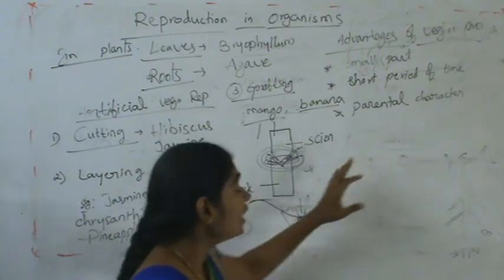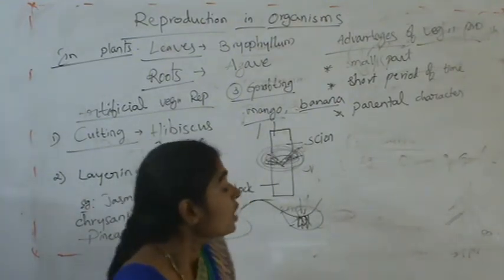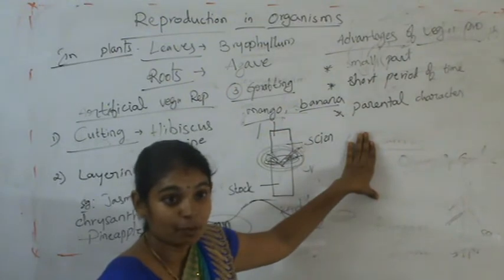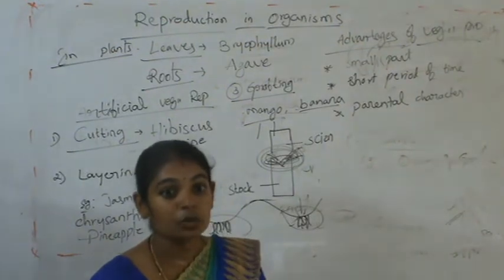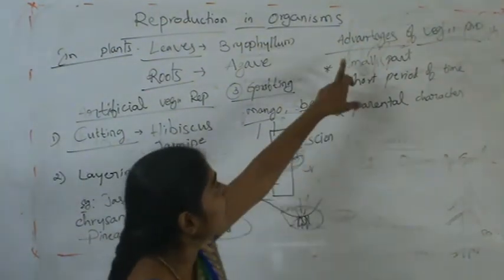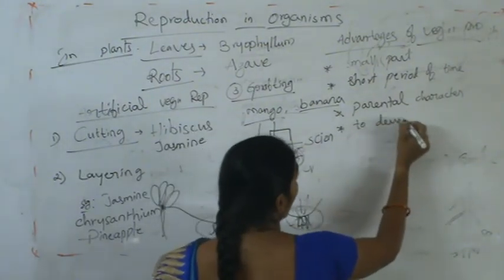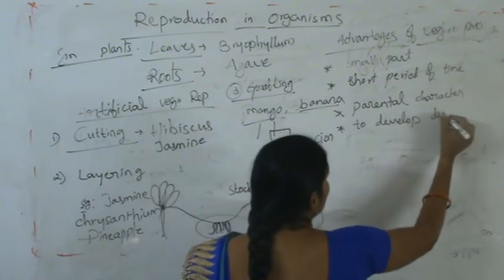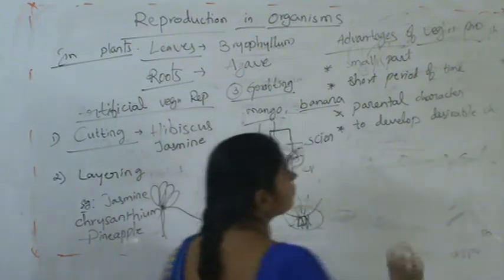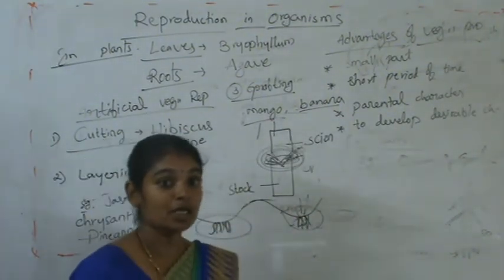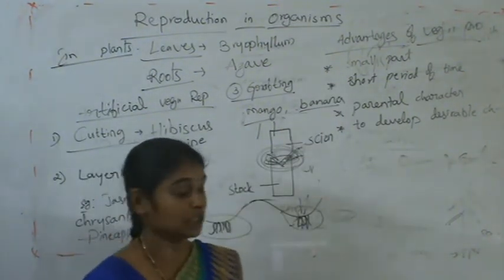And that's why we use artificial vegetative propagation, where we can select the best characters to develop a new plant, that is, to develop desirable characters. These are the advantages of vegetative reproduction.